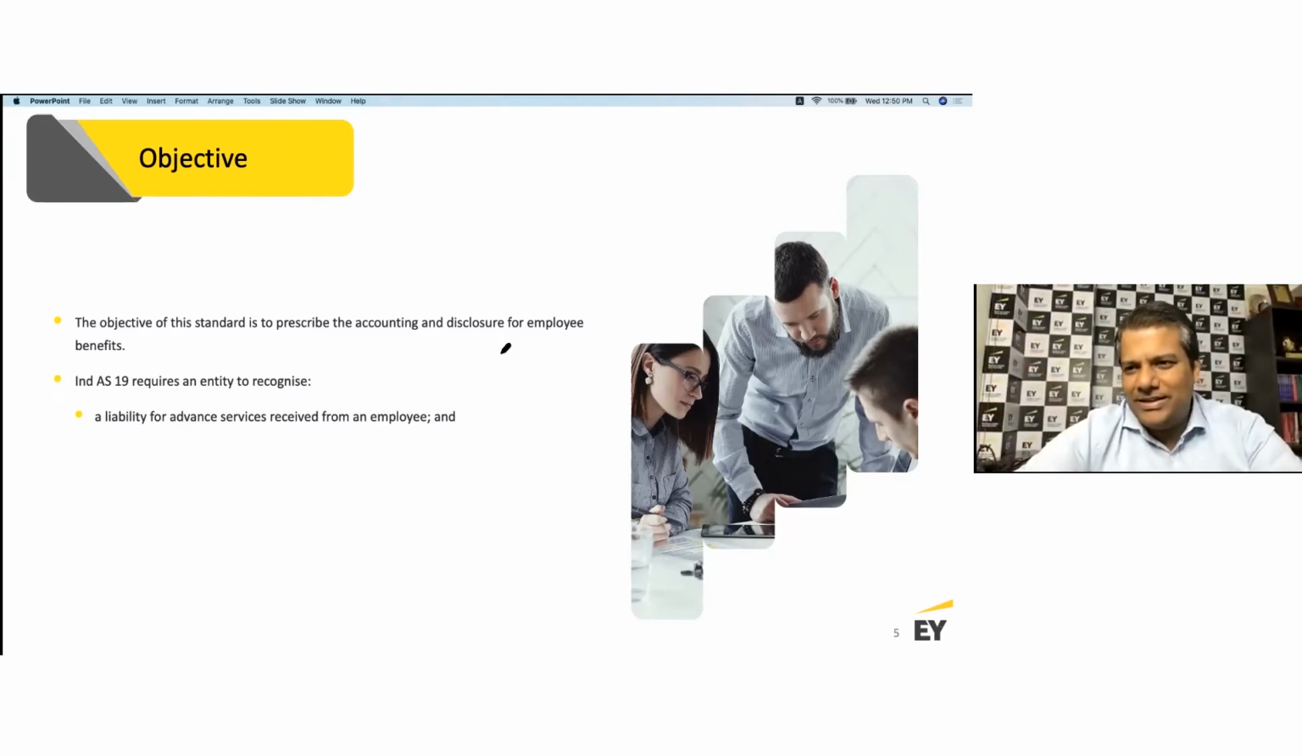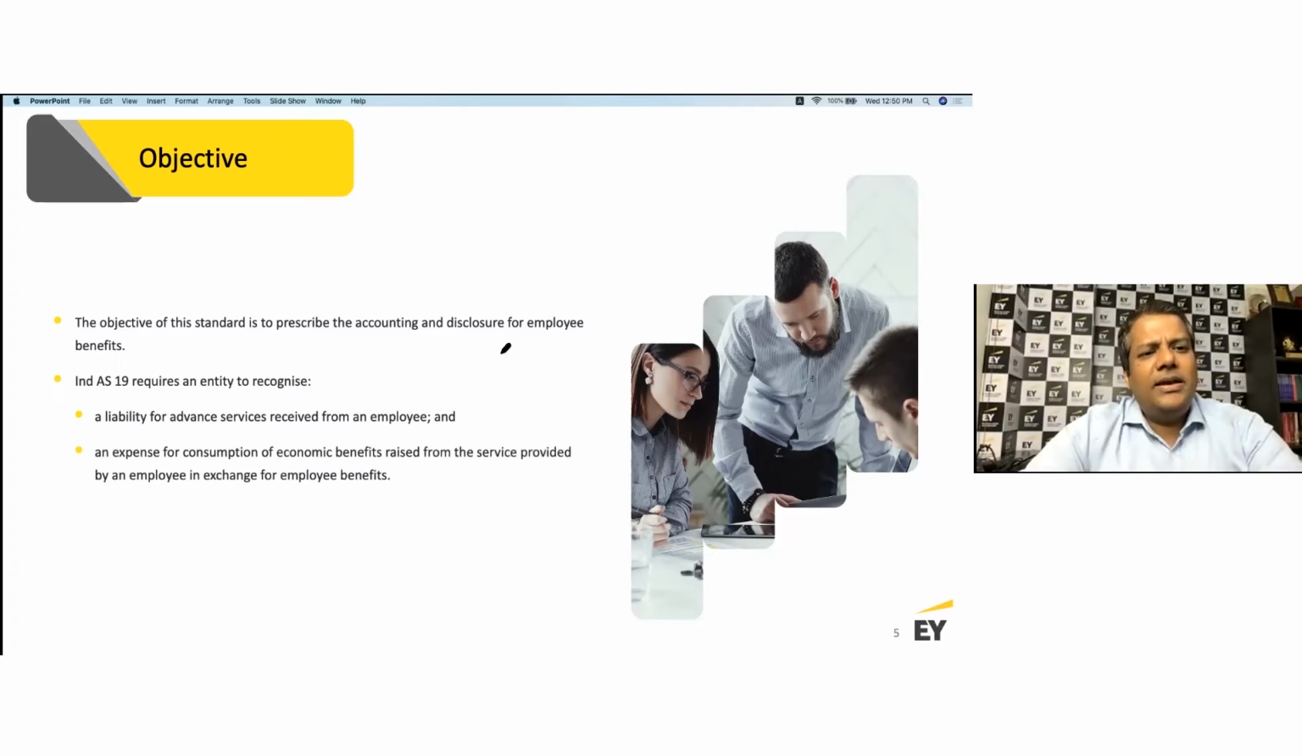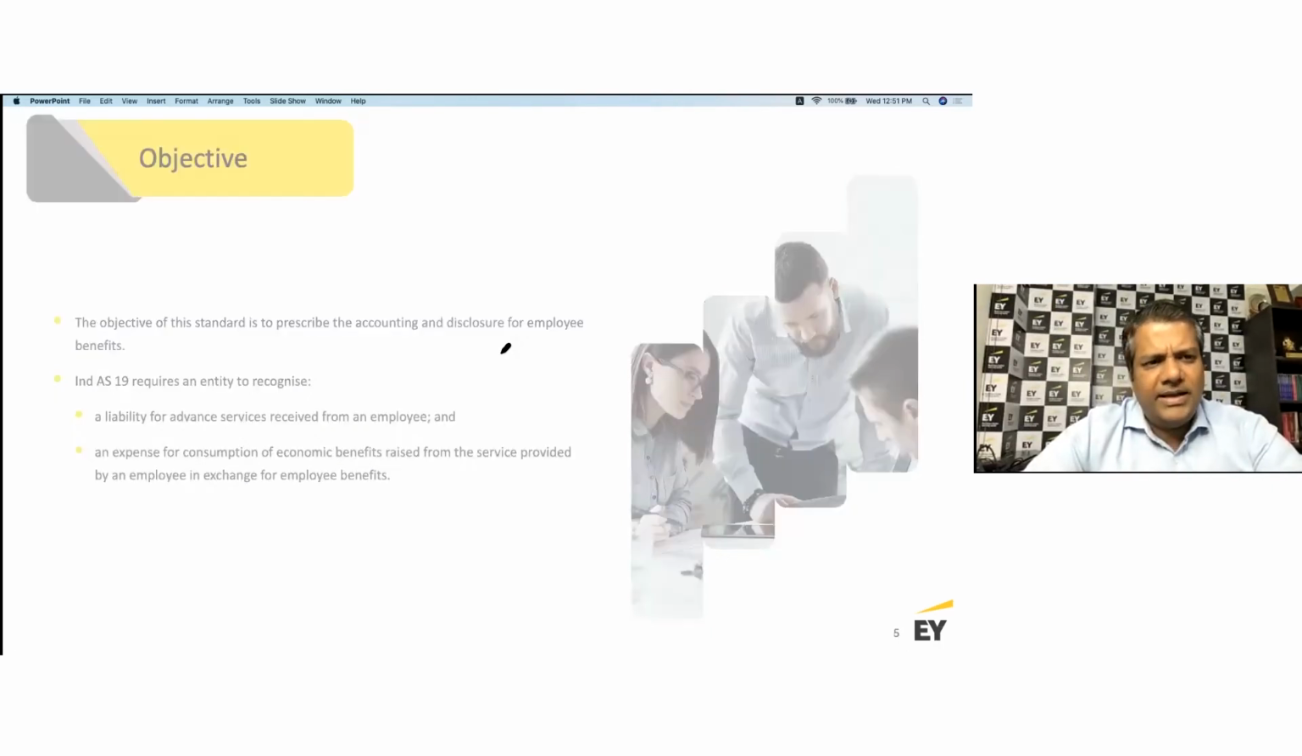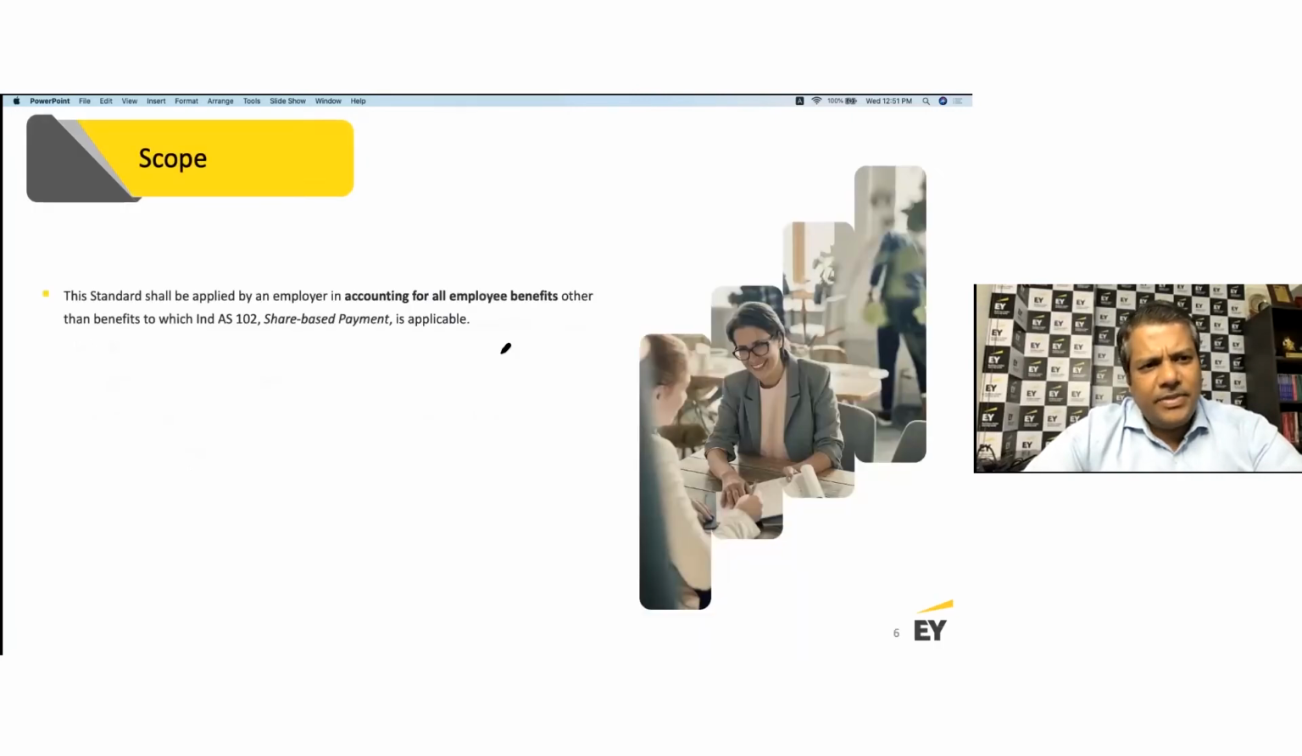Depending upon what somebody is following, you need to accrue for that liability till the time this is being paid out. And an expense for consumption of economic benefits arising from the services provided by an employee in exchange for the employee benefit, right? From that perspective, that's what we need to look at. So all the arrangements between the employer and the employee, outside of stock options, are what we need to look at, and get captured from an Ind AS 19 perspective.